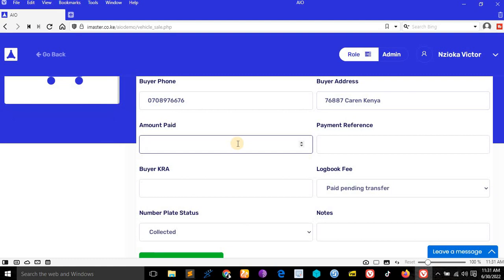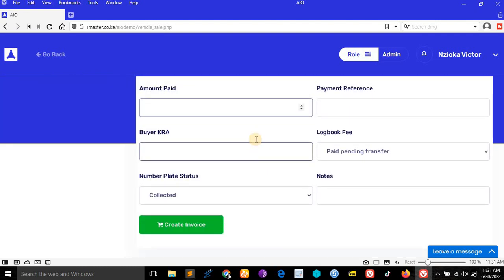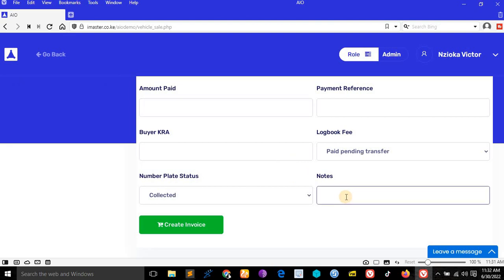Amount paid, let's say the selling price was 92. We can write 92, or any amount she paid. Just write it here. If she wants to pay the item in hire purchase, you write the amount she paid here. Then you will have to add the notes here. You have to say she's buying this item in hire purchase. She paid this amount first, and the remaining amount is this one, and should be paid in this month. But if she paid in full, for example, just 92,000.